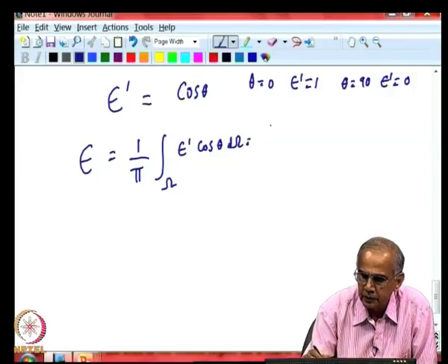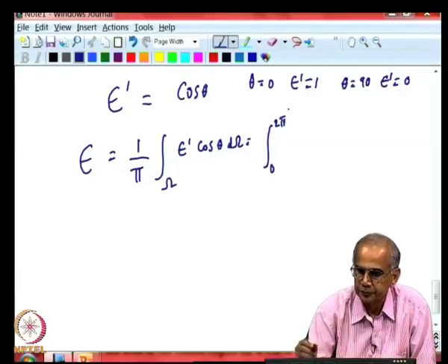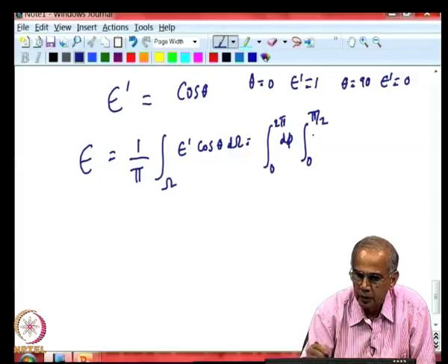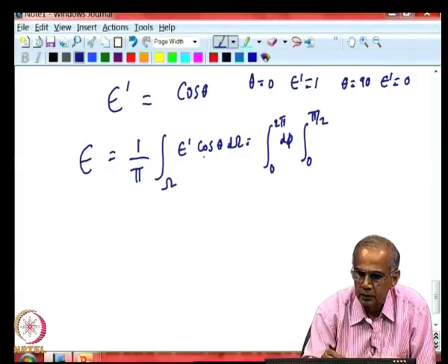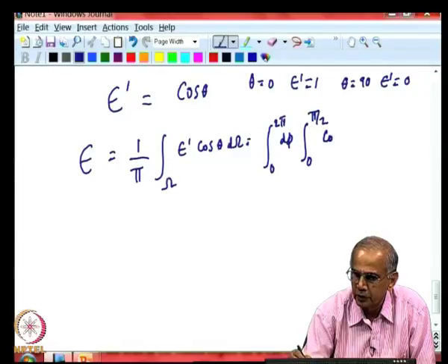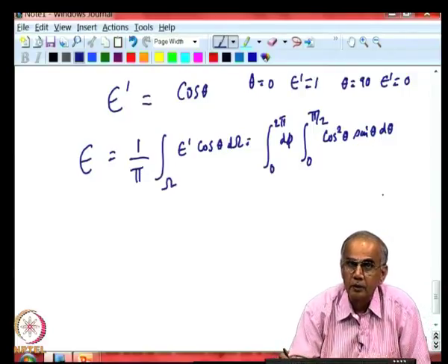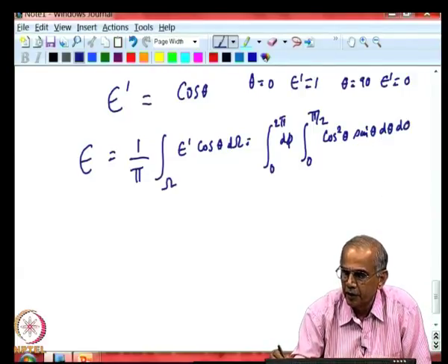Now, this can be written as 0 to 2 pi for the phi variation and 0 to pi by 2. E prime is cos theta, there is another cos theta, you get cos squared theta, and from the definition of d omega you get sin theta d theta d phi.